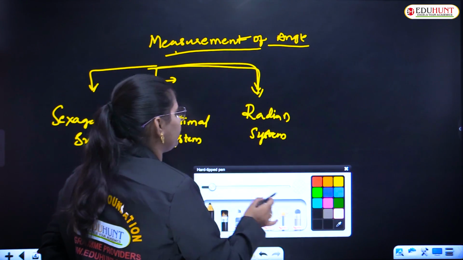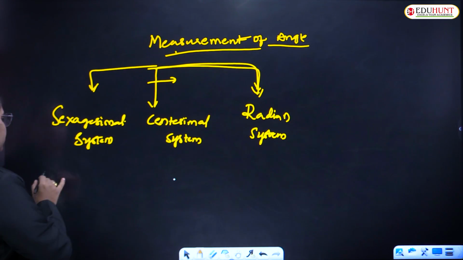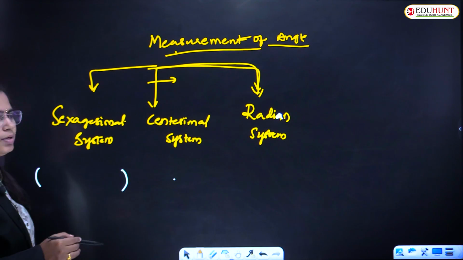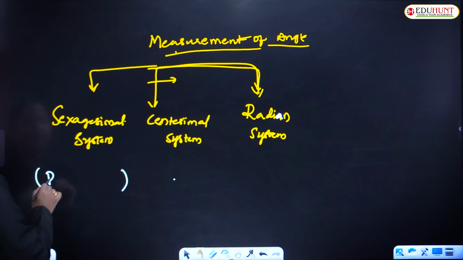We will learn in depth what these three different types of systems are. So what is the sexagesimal system or the centesimal system? The sexagesimal system is also called the degree system.